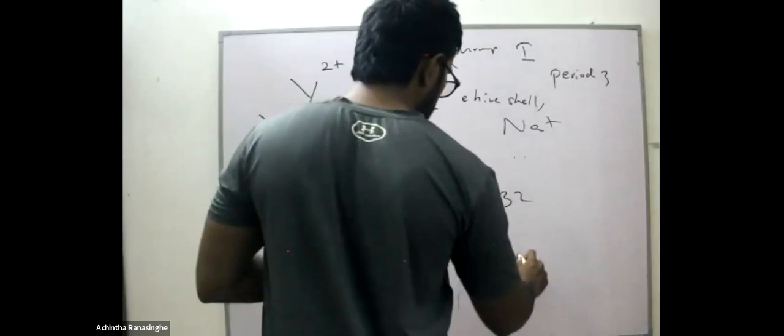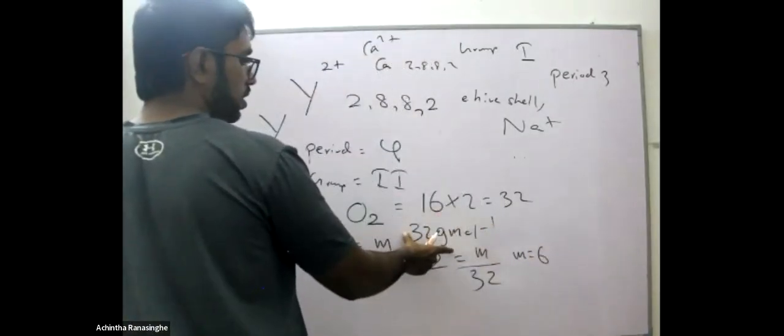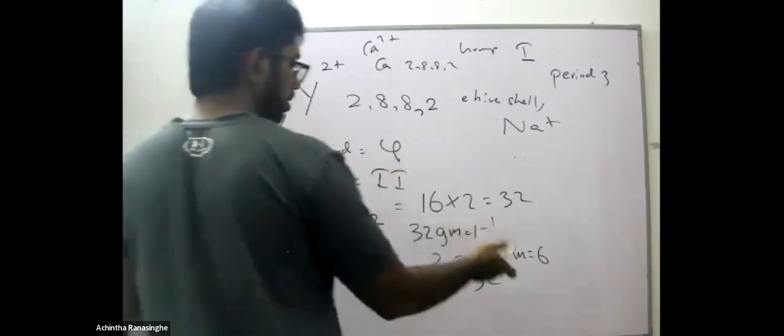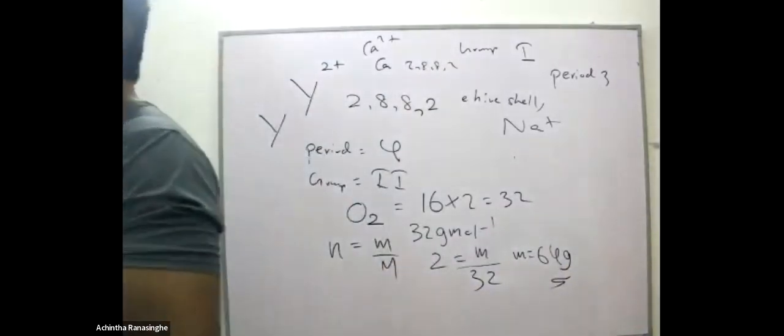So what is the mass? 1 mole is relevant to 32 grams, so 2 moles is 64 grams. The 2 moles of oxygen molecule is relevant with 64 grams. That is the answer.